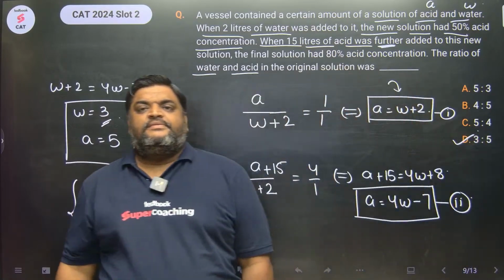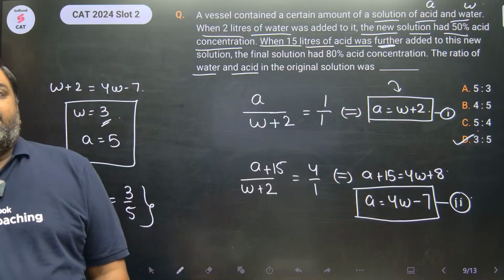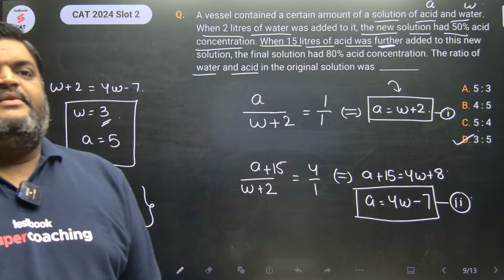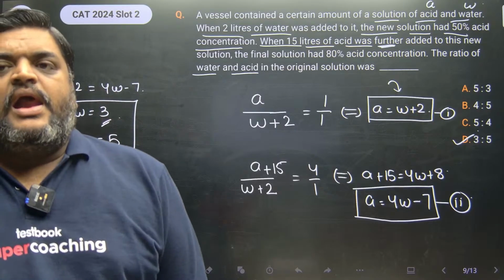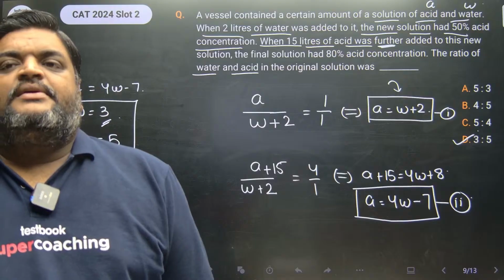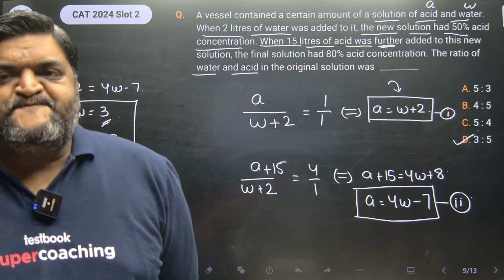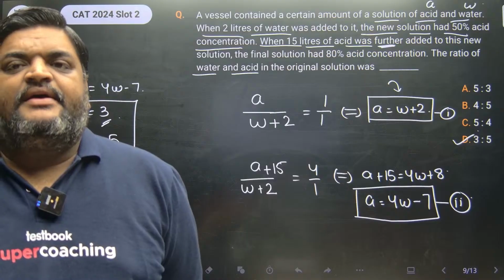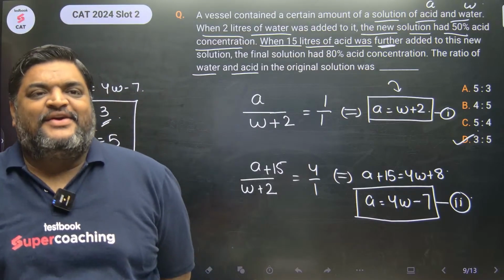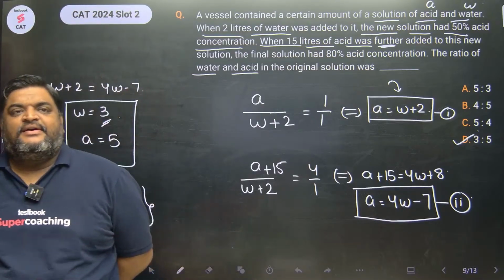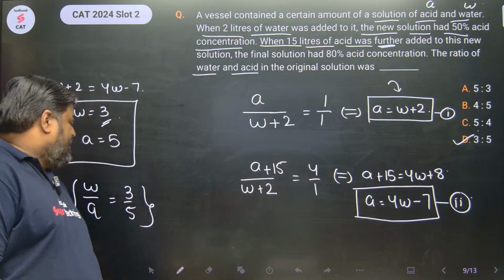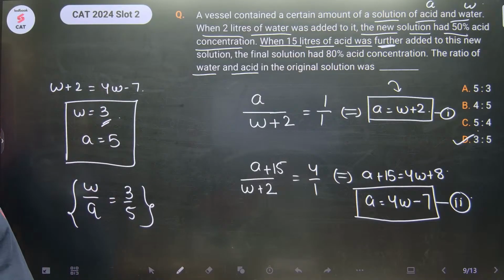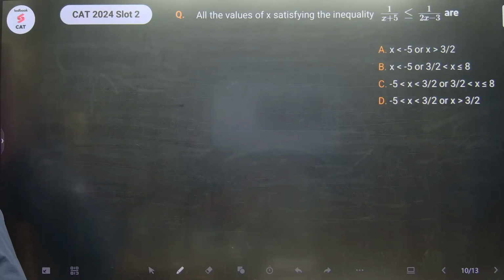Done na beta? 5 by 3 नहीं गोलू, 3 by 5 ना? हाँ. चलो, A नहीं, Ritik, it's not A. It's D. It's water by acid. Water is 3. Acid is 5. चलो बच्चा, next question.